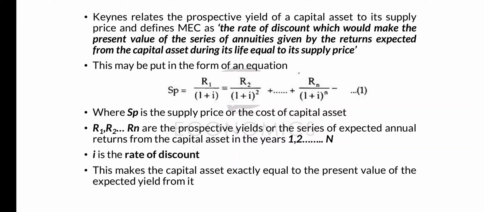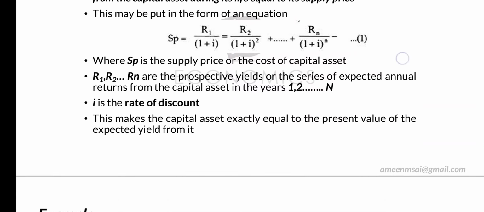So using this marginal efficiency of capital we can equate between these two. That's what Keynes has said. Sometimes there might be some confusions, but if you go through the video again and again and read through the lines, I think it will be clear for you.